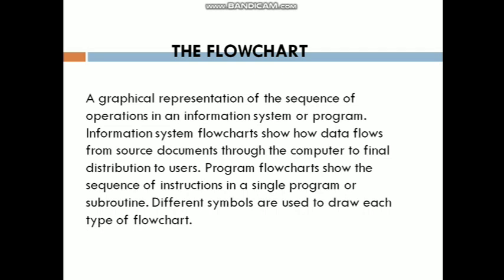Different symbols are used to draw each type of flowchart. Whenever we design an algorithm through graphical means, there are a few notations which will be given. What is that notation? Just like geometrical shapes. In geometry, we have circle, rectangle, parallelogram, rhombus, arrow marks; everything will be included in a flowchart also. Each and every step will be denoted by using some graphical representation.